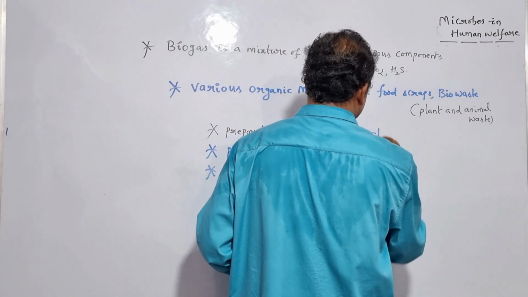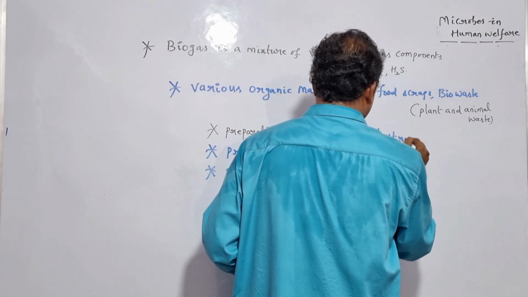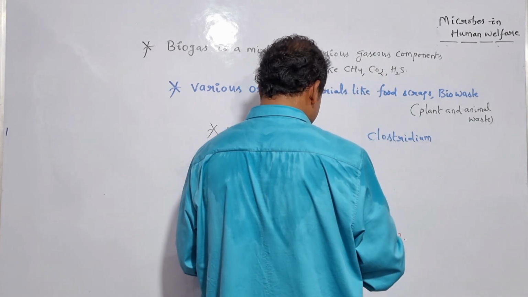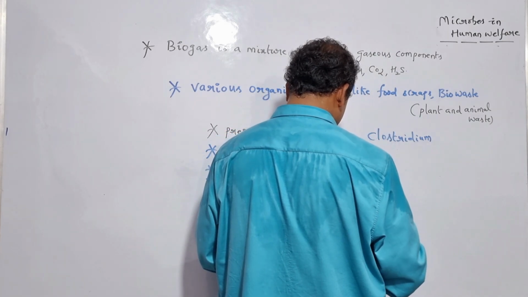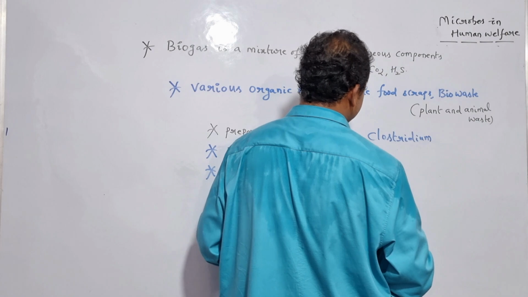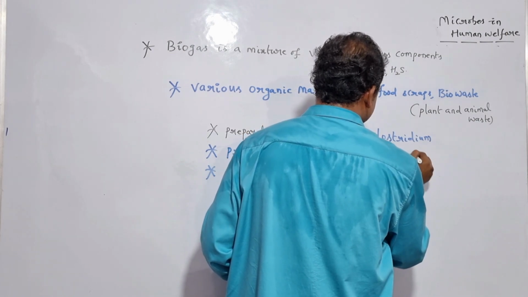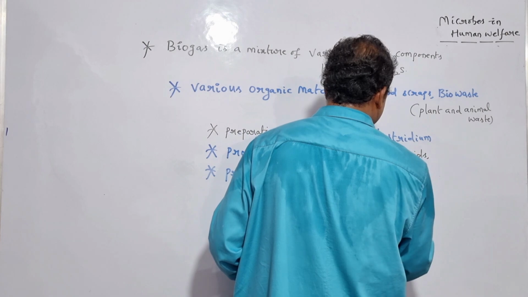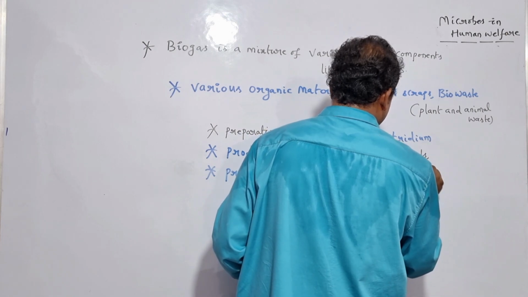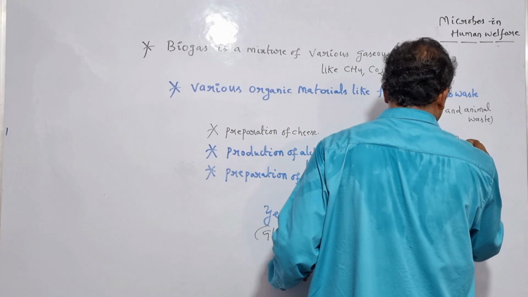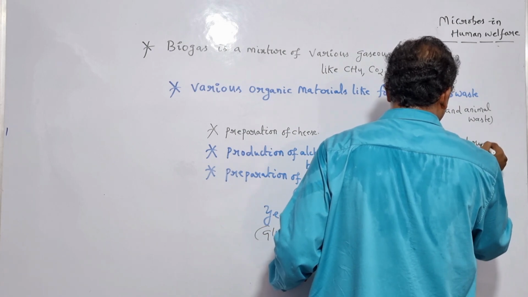Clostridium is the specific microbe which takes advantage of amino acids and as well as peptides in order to induce the production of butyric acid.